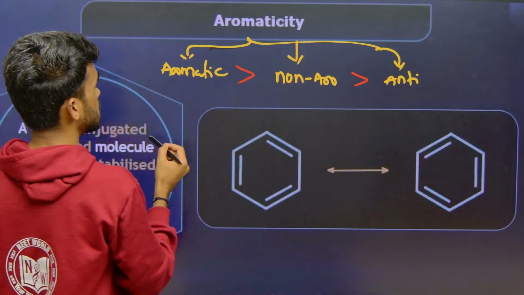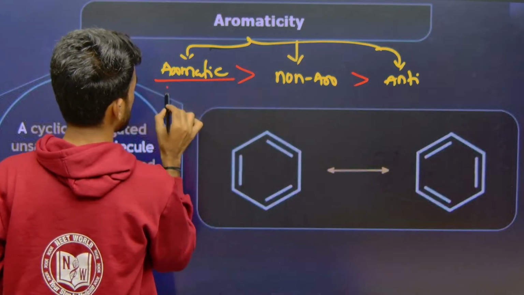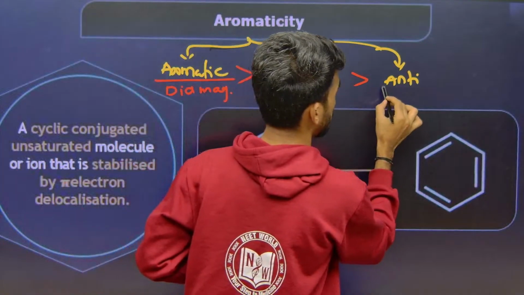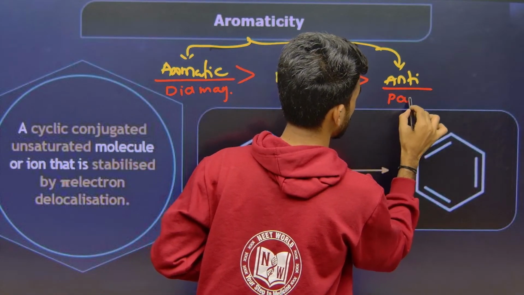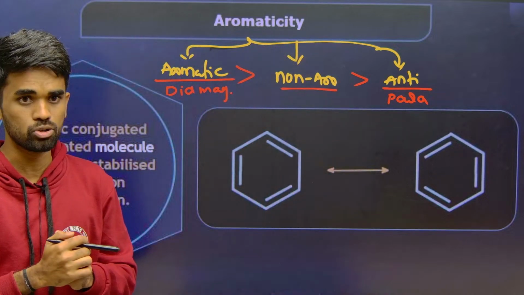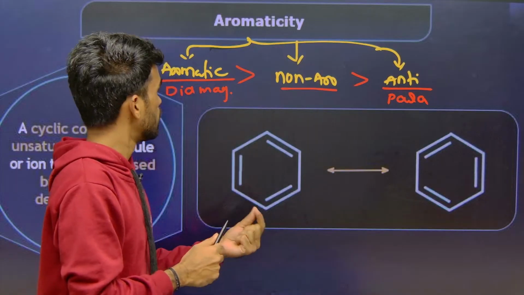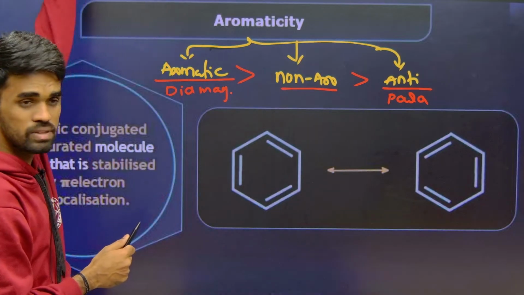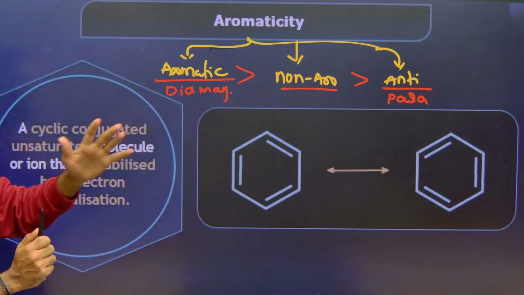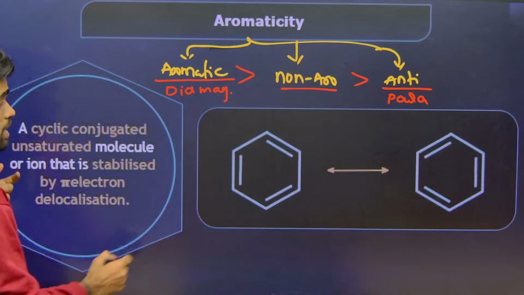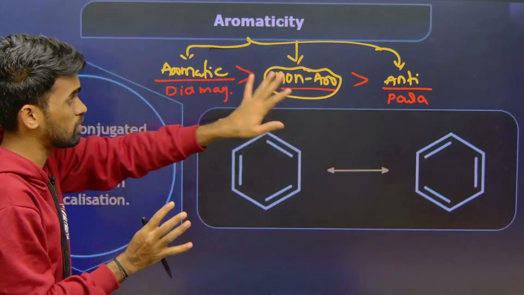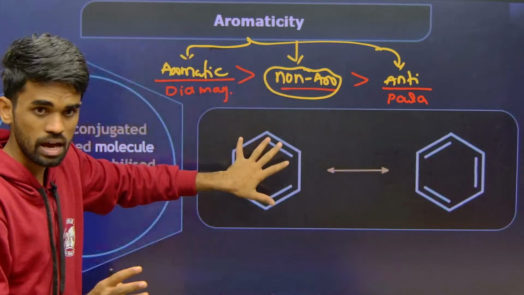Okay, and you can just remember that aromatic compounds are generally diamagnetic in nature, and anti-aromatic compounds are paramagnetic. Non-aromatic compounds depend on the compound. You will get more clarity when we discuss some examples of aromatic and anti-aromatic compounds. It will give you a clear-cut idea on all these three things. Non-aromatic compounds are again classified into some other types, which we will discuss later. First of all we will get clear about aromaticity.